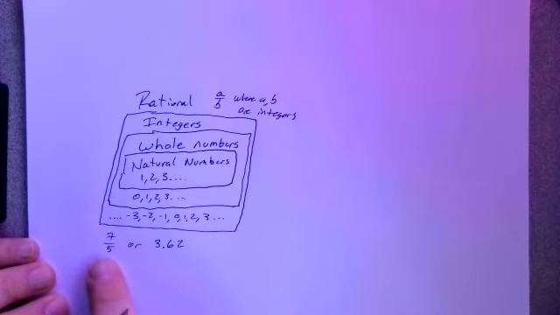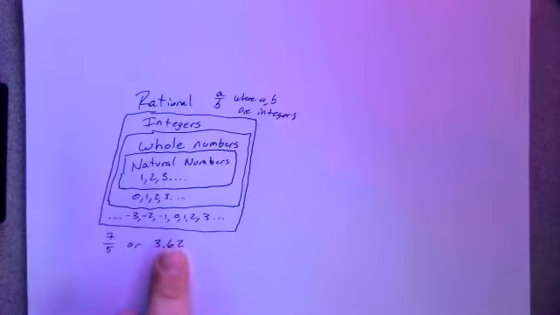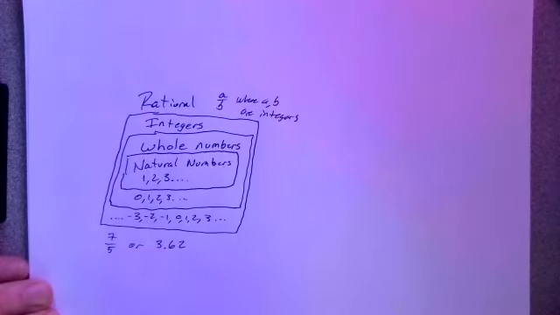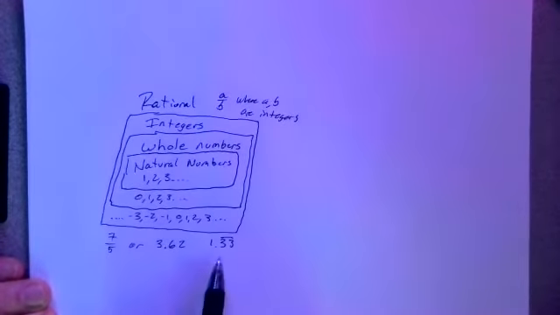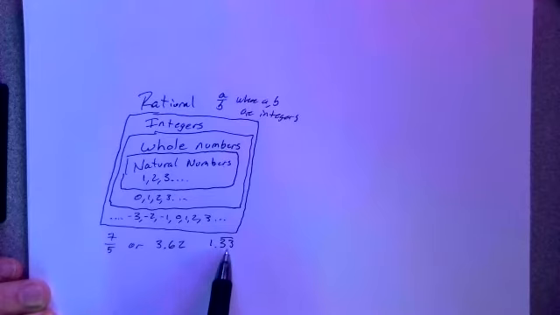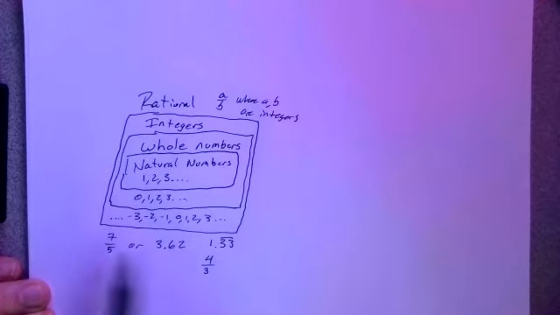Anytime you have a fraction or a decimal that ends or a decimal that repeats, like 1.33 repeating, 1.33 repeating is really the same thing as saying 4/3, where 4 and 3 are both integers. So you can have positive and negative rational numbers.